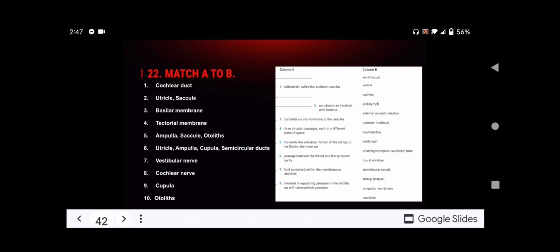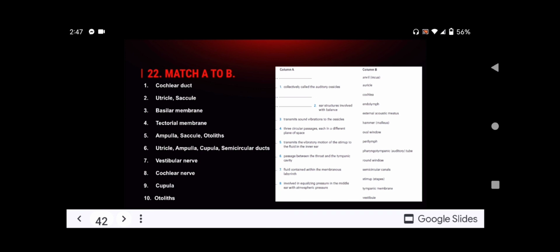We have matching type. Match the membranous labyrinth structures listed in column B with the descriptive statement in column A. Some terms are used more than once. So column A, we have the cochlear duct. For number 2, we have the utricle, saccule. Number 3, we have the basilar membrane.